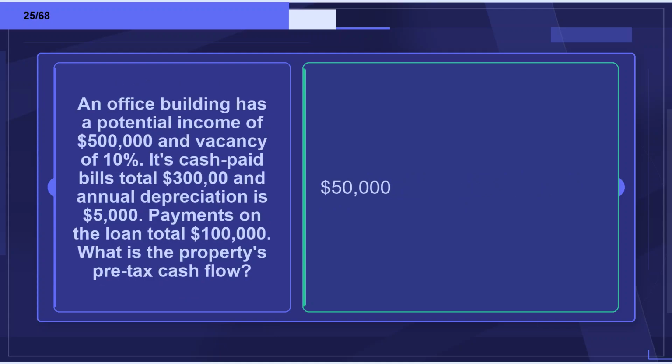Flashcard 25. Term: An office building has a potential income of $500,000 and vacancy of 10%. Its cash paid bills total $30,000 and annual depreciation is $5,000. Payments on the loan total $100,000. What is the property's pre-tax cash flow? Definition: $50,000.